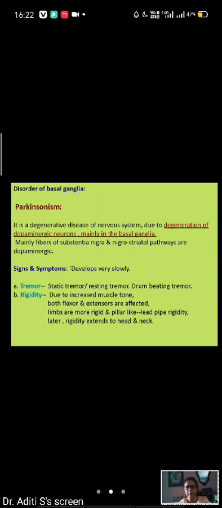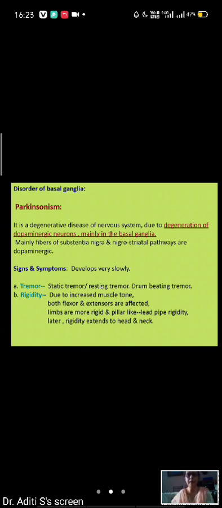Parkinsonism's signs and symptoms: it develops very slowly, so it takes a long time to notice that it has developed. The features mainly are, number one, tremor. It is a static tremor, that is, it takes place when the patient is at rest. It is called static tremor or resting tremor. When the patient tries to perform any work, this tremor disappears.